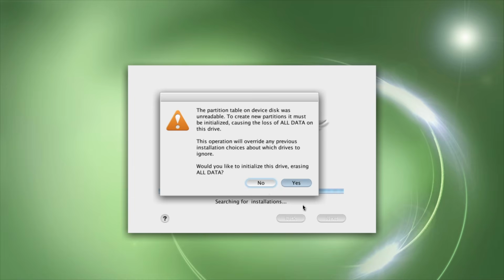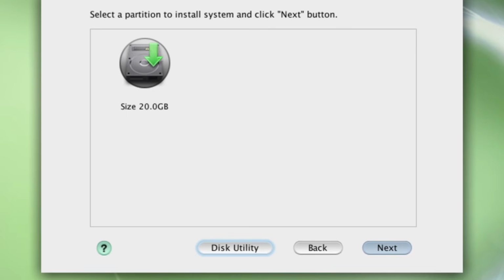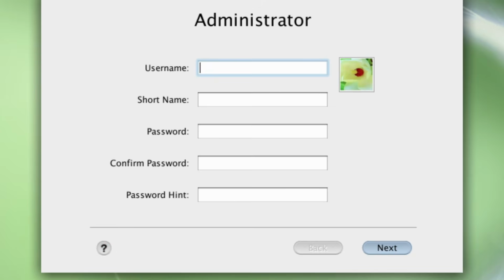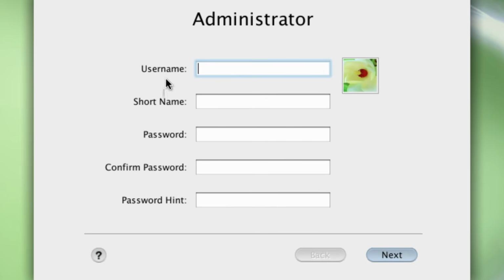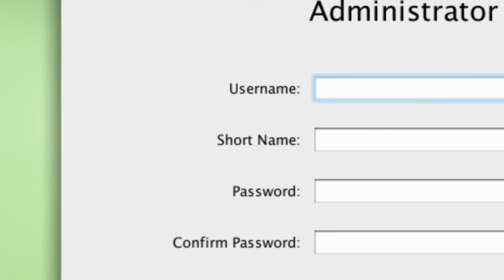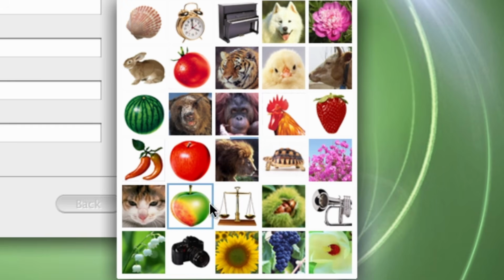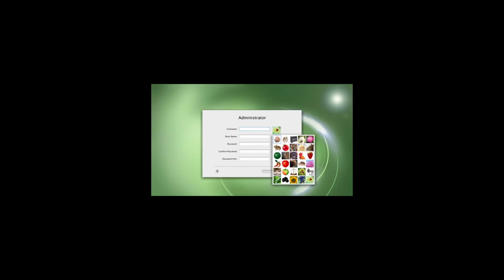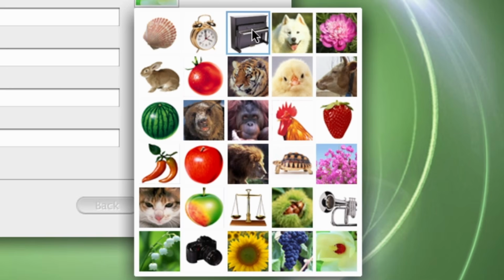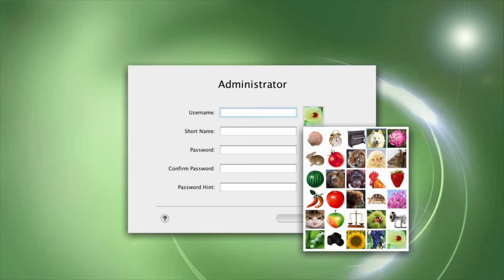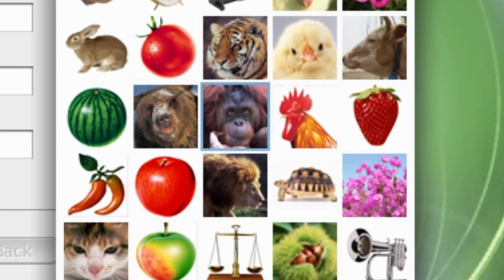Oh, no, whatever. Yes. This actually looks very macOS. Is this a ripoff of the macOS UI? Username. Short name? What's short name? Password confirmation. Password. Okay. Can I select any pictures? Oh, we have pictures here. We have a mermaid. We have a clock. We have a piano. We have a wolf. Yeah. We even got a monkey.